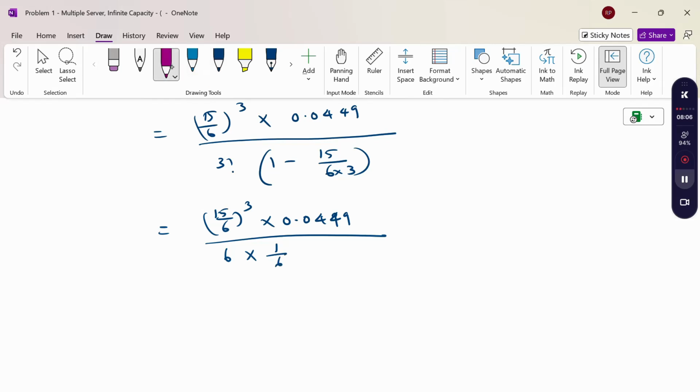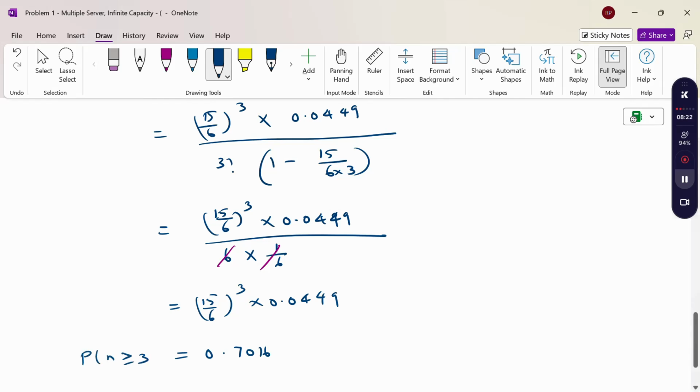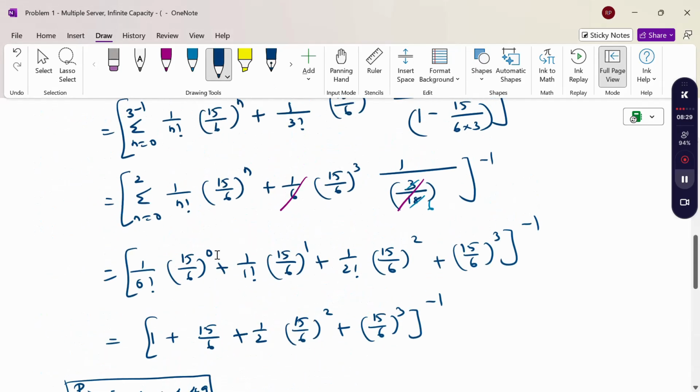So it will be cancelled. Therefore (15 by 6) whole cube into 0.0449. Using a calculator to simplify, this value is 0.7016, the probability of n greater than or equal to 3 when all typists are busy. So this is our first question.